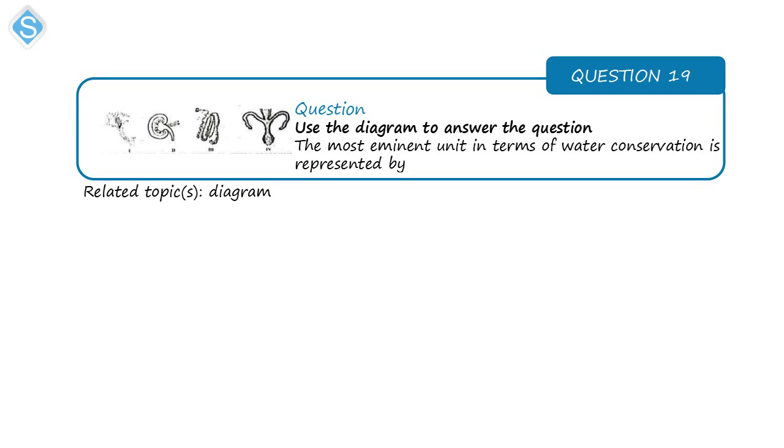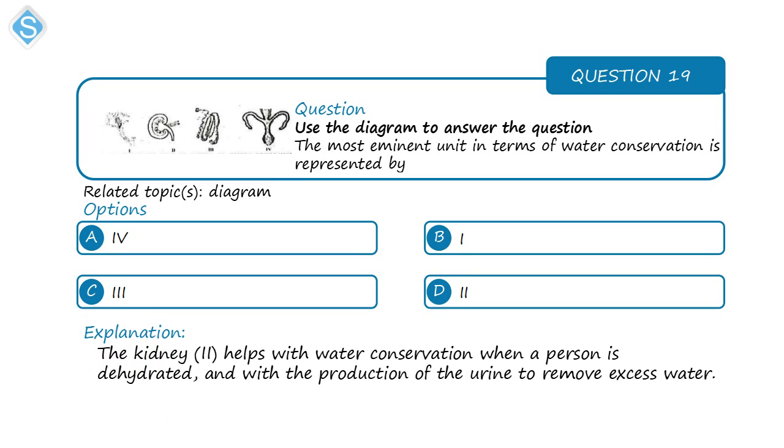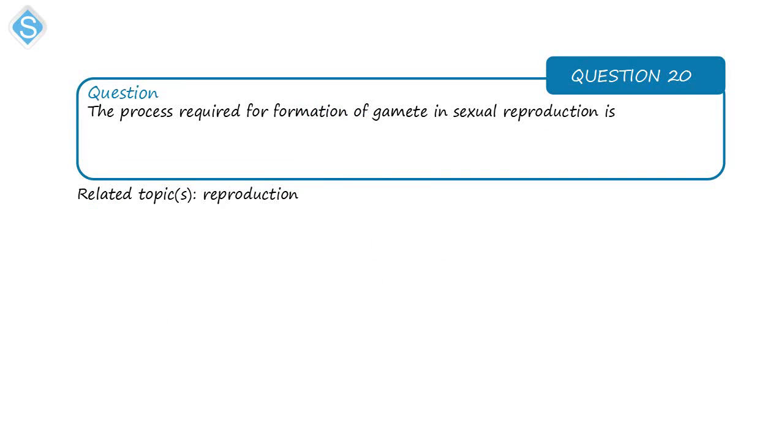Next, we have a diagram here. We have some diagrams, and we have to use them to answer the question. The most eminent unit in terms of water conservation is the kidney. That's the kidney. It helps in the conservation of water. It functions in the production of urine in humans, and in some other animals, of course.